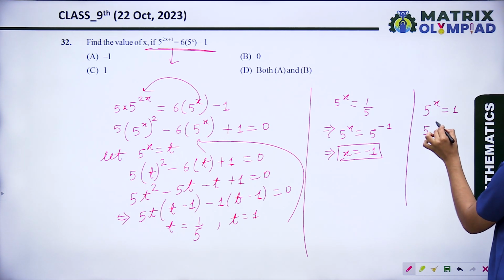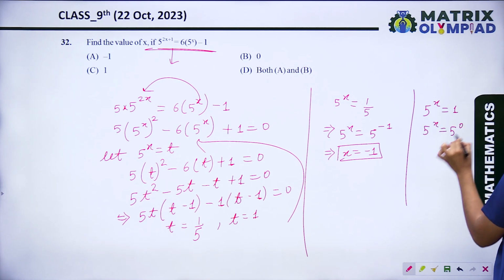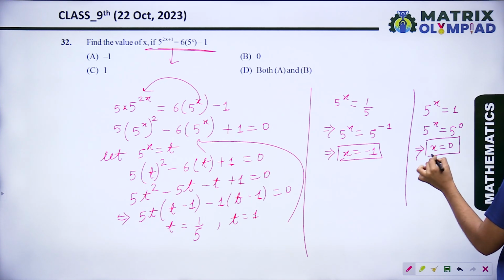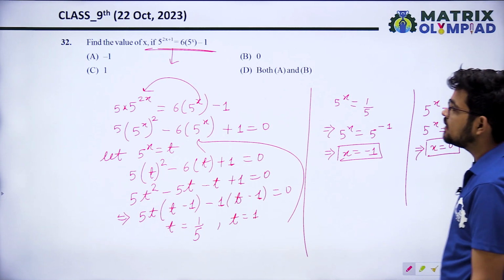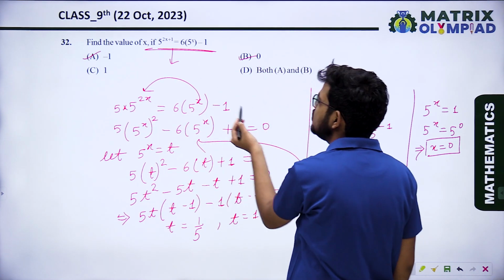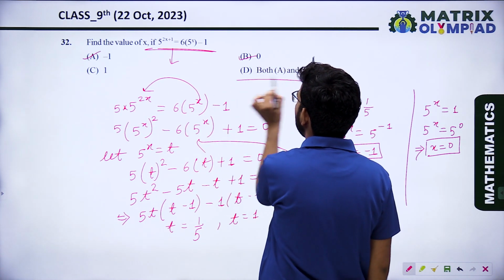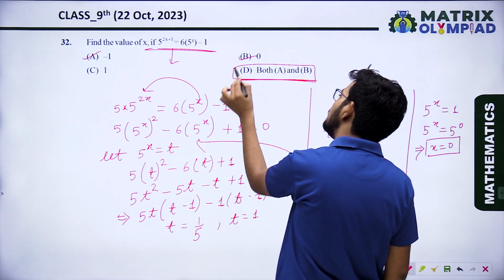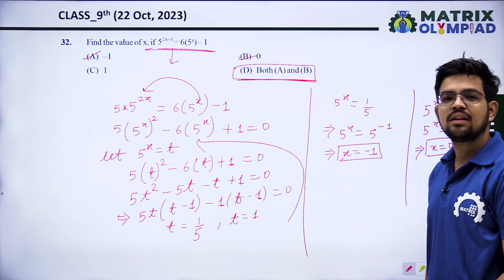So we can write 5 raised to power 0. When we compare, x equal 0. So what are the values of x? 0 and minus 1. So minus 1 is also an answer, 0 is also an answer. So option D, both A and B. A and B both are the answer.